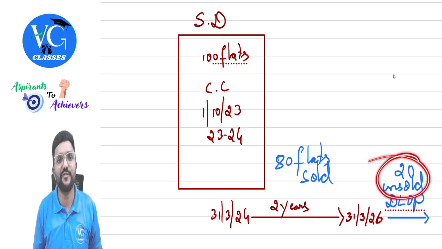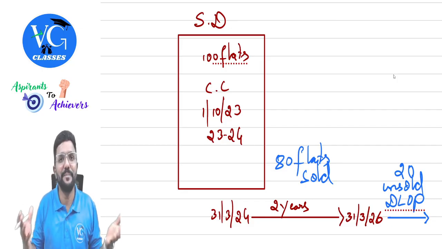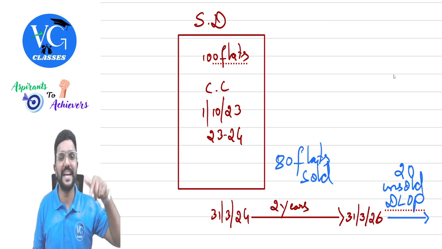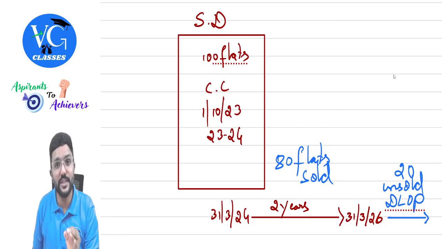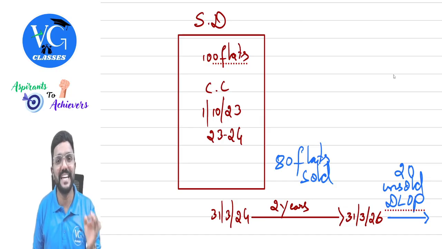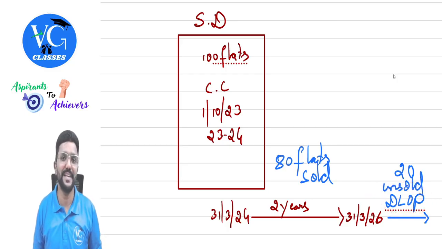These 20 unsold flats, is it actually let out, sir? In that case, it will be treated as let out property. We will compare expected rent with actual rent and compute GAV. If it is remaining unsold and is not let out also, then we still treat it as deemed to be let out property, and expected rent will be taken as GAV, and we will compute the income from house property, guys. Even in such a case, the notional income will be taxable in the hands of the assessee.